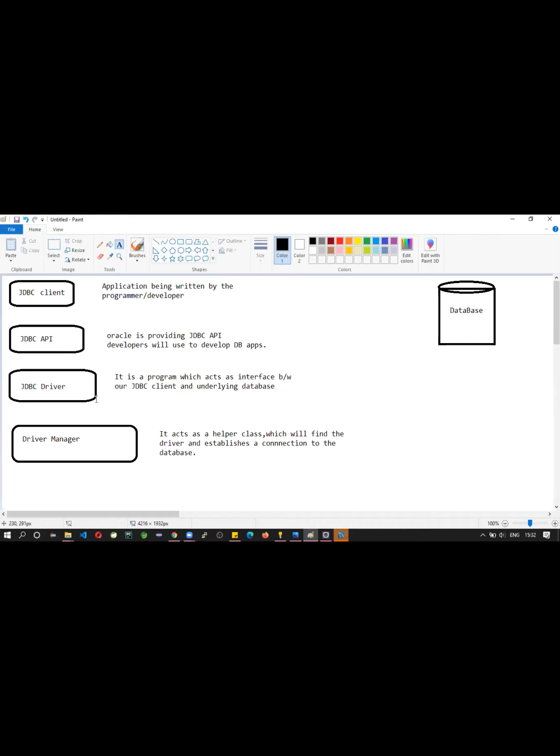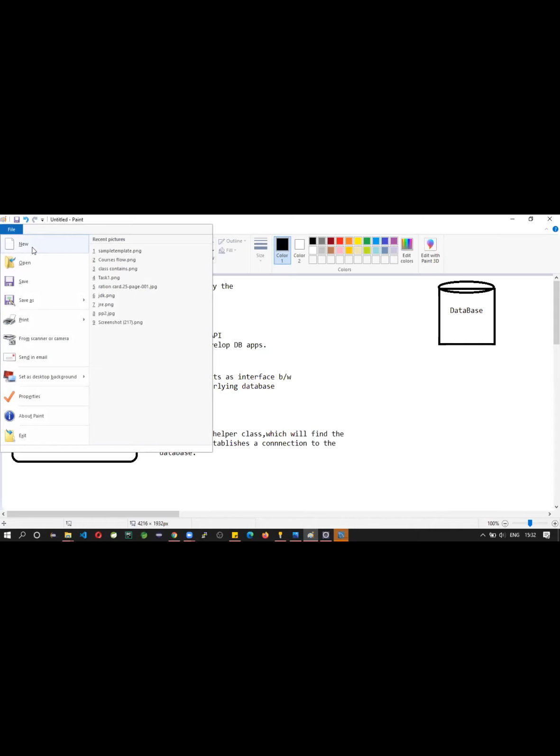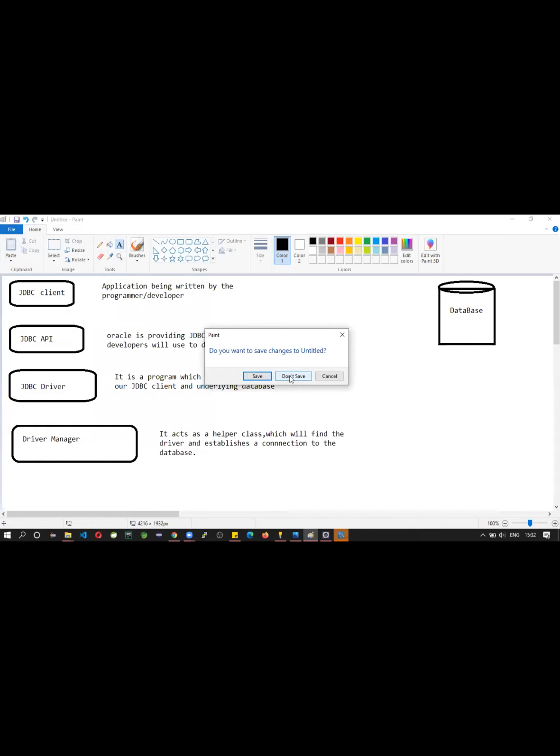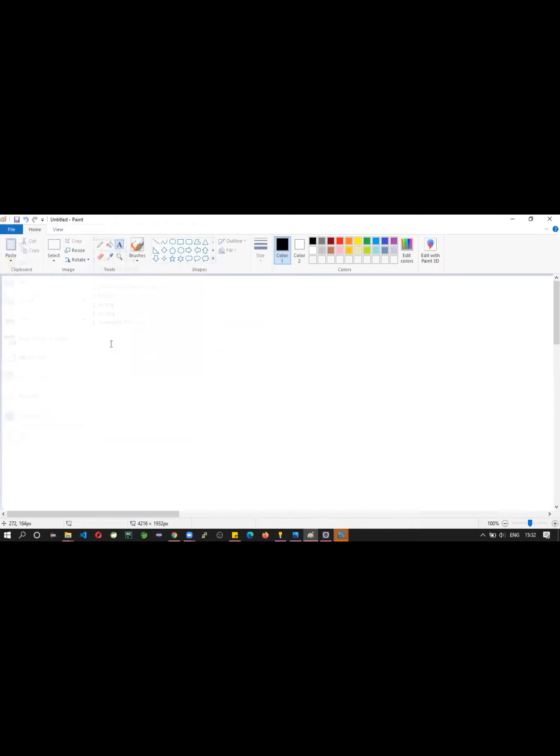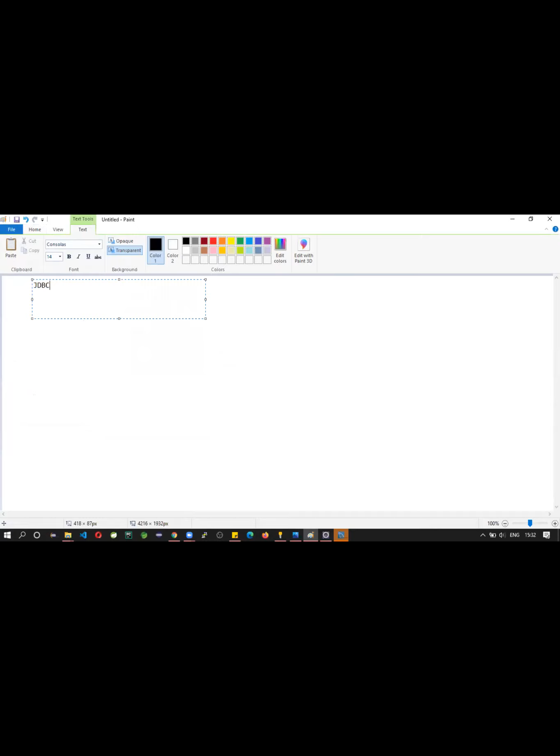We can have this in a simple representation. We'll have two things. You will learn this as a developer, because without knowing these APIs, we cannot do anything, right? అంటే కనెక్షన్ ఎలా ఎస్టాబ్లిష్ చేయాలి, స్టేట్మెంట్ ఎలా ఎగ్జిక్యూట్ చేయించాలి, రిజల్ట్ని ఎలా యాక్సెప్ట్ చేయాలి, ఎలా హోల్డ్ చేయాలి, ఎలా ఇటరేట్ చేయాలి.